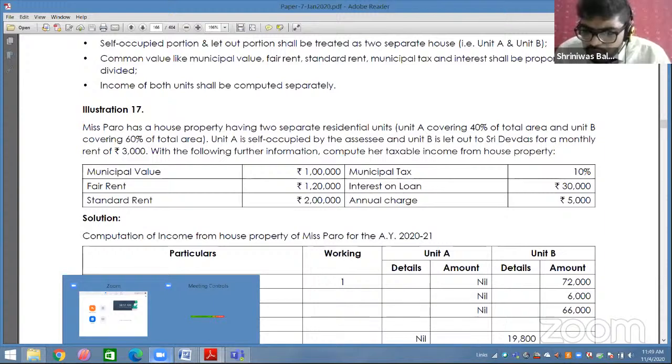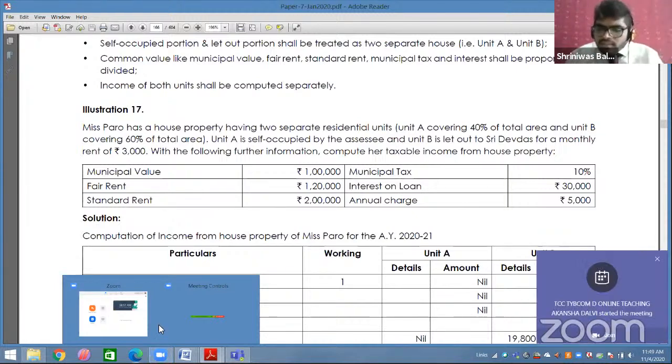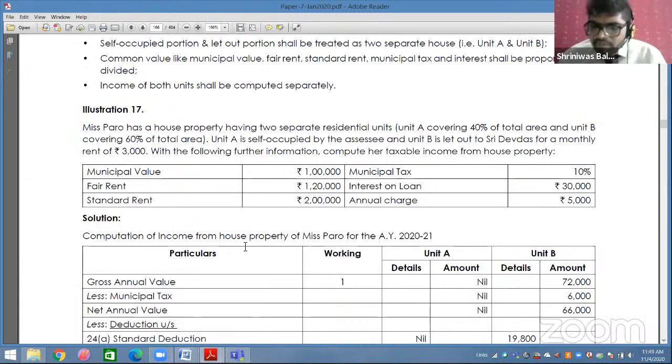What if a person takes 4 flats in a building and combines them? Will it be considered a single house property or 4 house properties? See, it depends upon the agreement. Aishwarya, it depends upon the agreement. If you have 4 separate flats and you are trying to combine them, as per the agreement, if you have 4 flats, it will be treated as 4 different house properties, even if you break the walls and combine them.